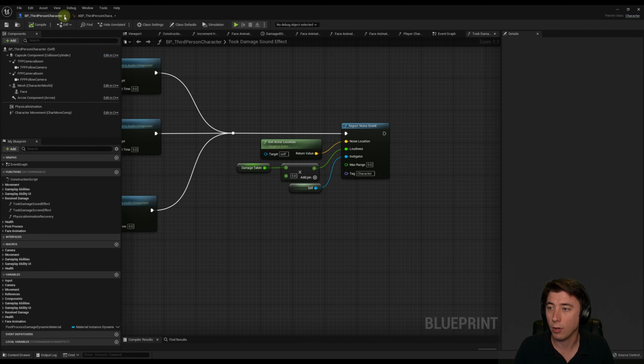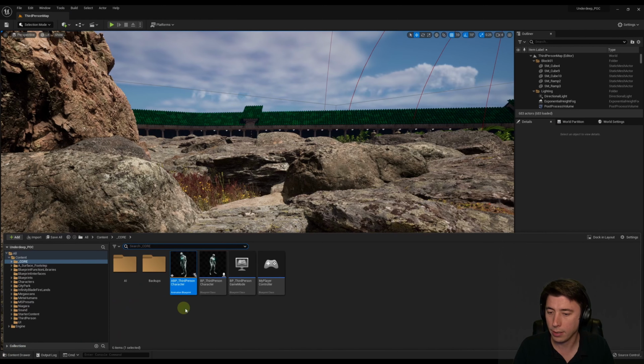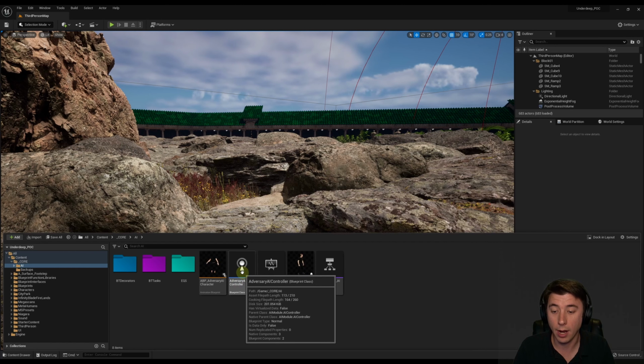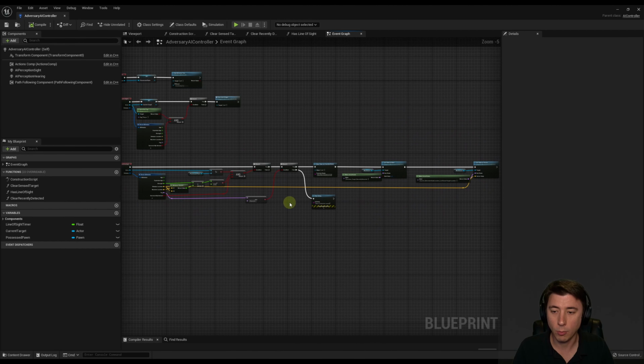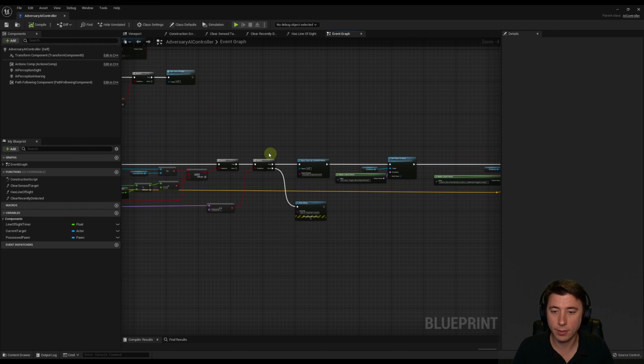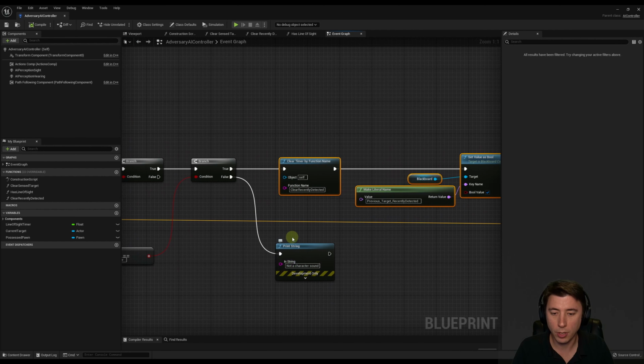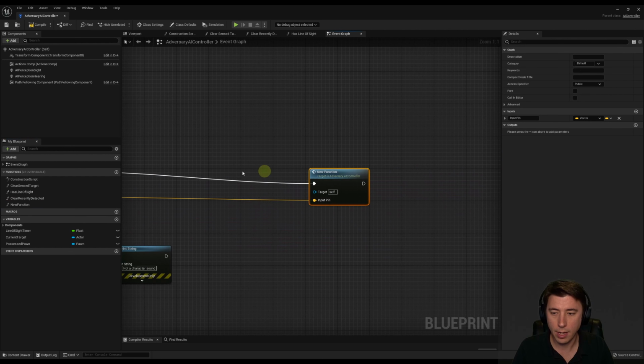So I'm going to close out of all this stuff. We are good with all of that. And instead, we are going to go into our AI folder, back into our adversary AI controller. So if I zoom out here, what we're going to do is we're going to collapse everything past the last branch. We're going to collapse all of this down to a function. We're going to keep our print string here, not a character sound, just for the future when we start getting into that. So for all of this stuff, I'll right click, collapse to function, and I can move this in.